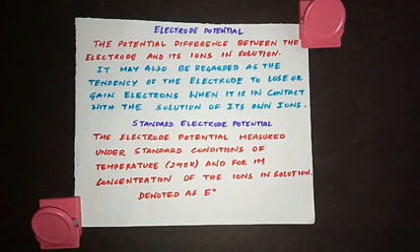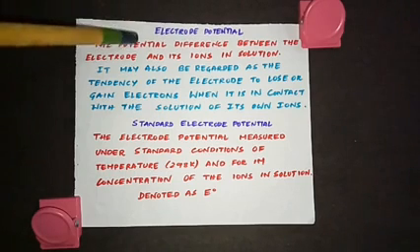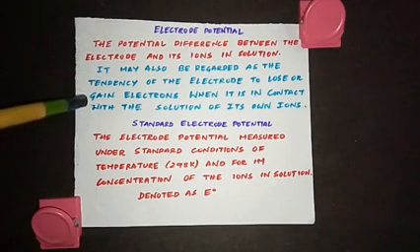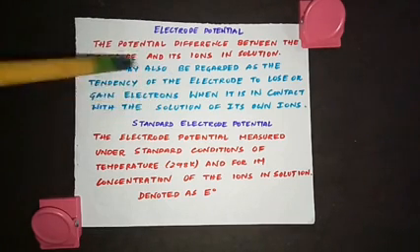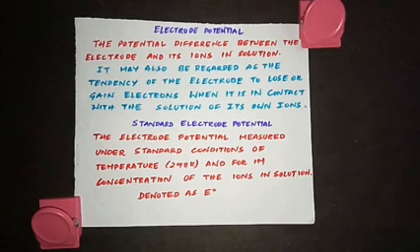When the zinc electrode is in contact with the Zn2+ ions in zinc sulfate solution, and when the copper electrode is in contact with the Cu2+ ions in copper sulfate solution, then zinc has a tendency to lose electrons and copper has a tendency to gain electrons. So the electrode potential value can be regarded as the tendency of the electrode to lose or gain electrons when it is in contact with the solution of its own ions.